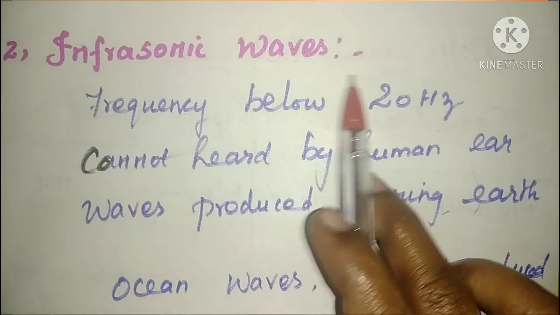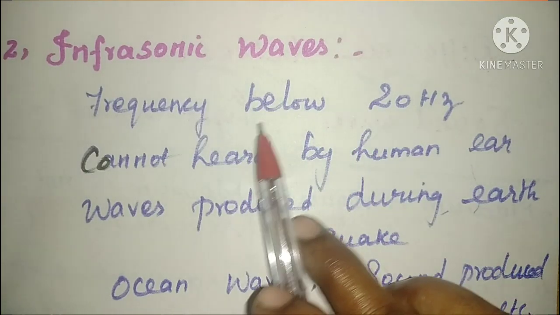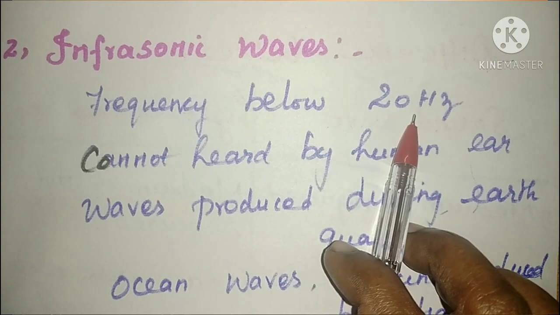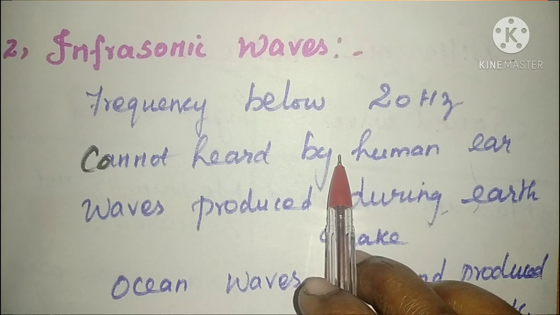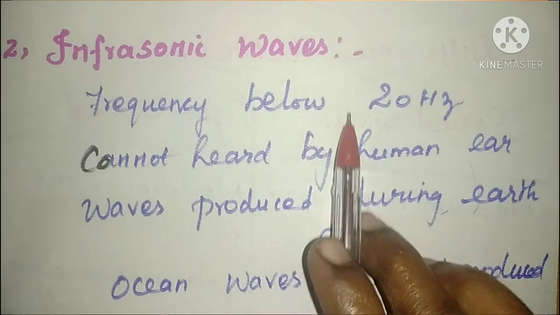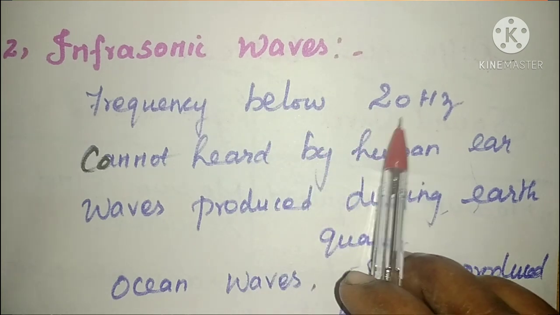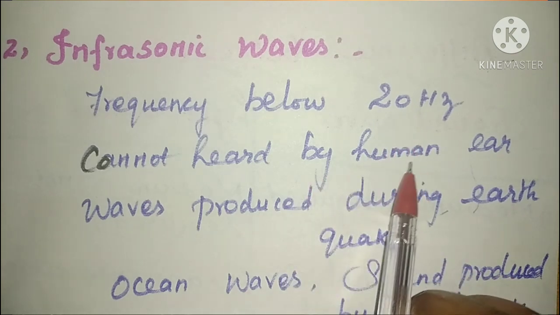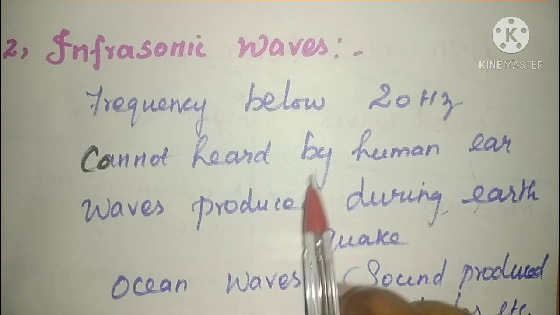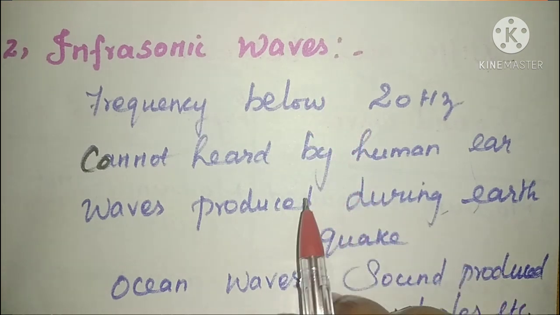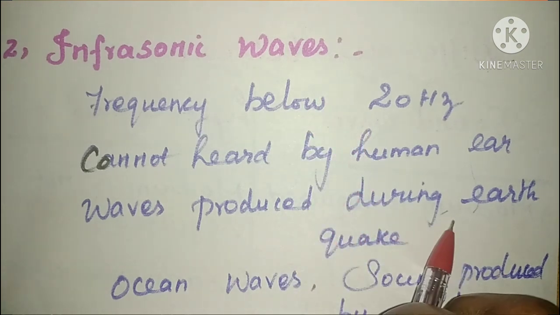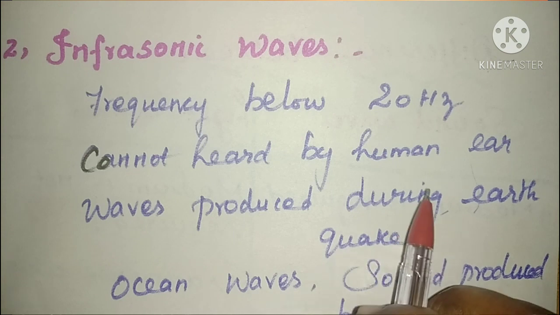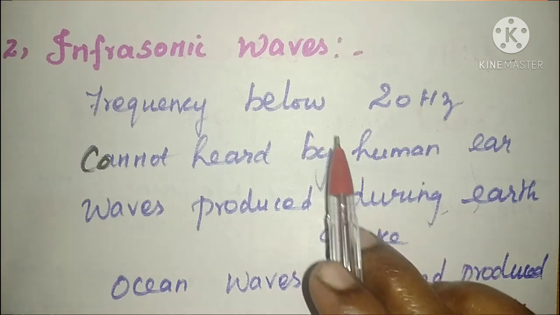The next one is infrasonic waves. The range of frequency of infrasonic waves is below 20 hertz. We cannot hear infrasonic sound because the frequency is below 20 hertz, so it cannot be heard by the human ear. Infrasonic waves are produced during an earthquake. An earthquake produces these infrasonic waves.